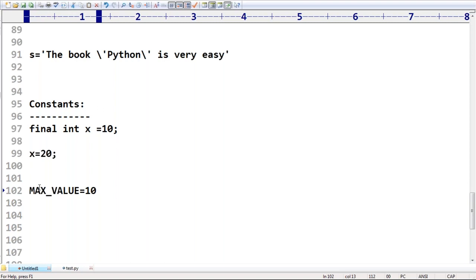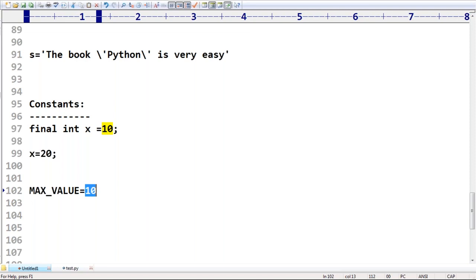Only uppercase letters indicate that nobody should change its value. My intention is that it should be constant. So coding-wise you can indicate it, but you can't impose a restriction. Remember that the constant concept is not applicable in Python, but it is a convention to use only uppercase characters if you don't want its value changed.